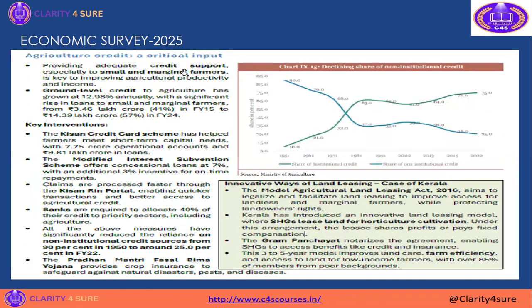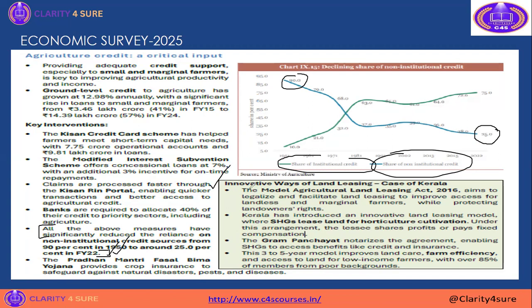Agriculture credit is one of the most important topics. See the differentiation given here: the share of institutional credit as well as the share of non-institutional credit. The non-institutional credit source has reduced from 90% in 1950 to around 25%. This is one of the best data points you can quote in phase 2 examinations, and it will fetch you more marks. The best case studies are also given in the economic survey. So reading the economic survey gives a lot of points to write your descriptive answer.